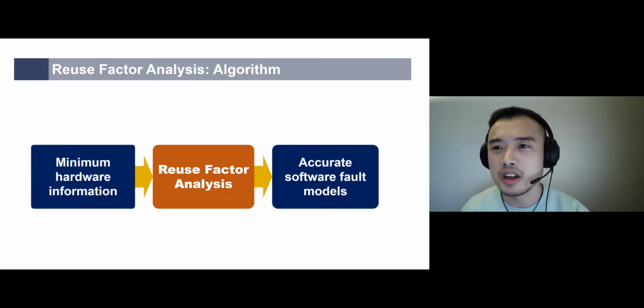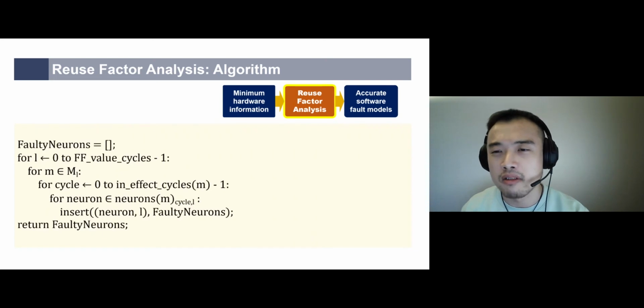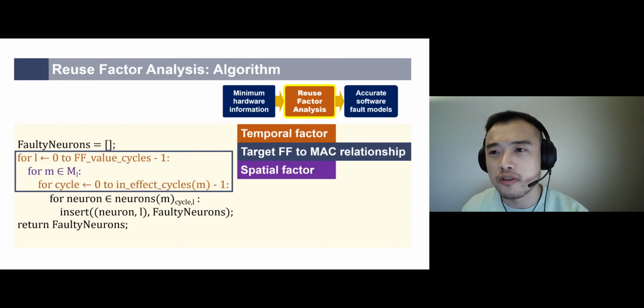So given these inputs, what does reuse factor analysis do? Here we show a skeleton of our reuse factor analysis algorithm, which is formed by a series of for loops. Some of the loops capture flip-flop to MAC relationships. Notice here we capture both the temporal factor and the spatial factor of the flip-flop to MAC relations. The temporal factor accounts for the case where one flip-flop value is reused by one MAC for multiple clock cycles.